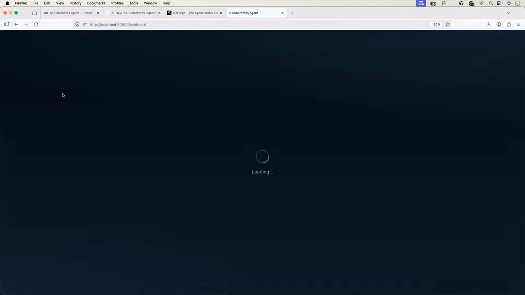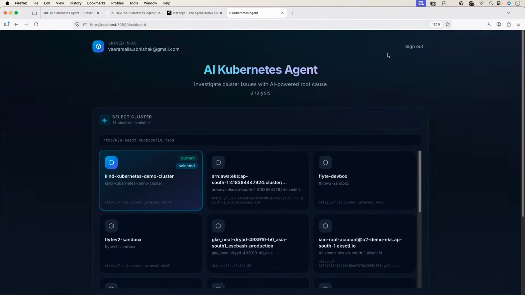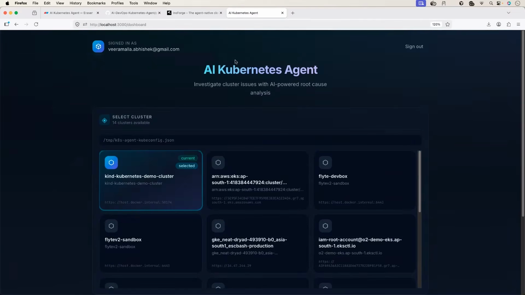Let me refresh. Okay. Now if I scroll down, recent investigations. If you want, you can move this to a different HTML page as well. That's not a big deal. You can either have it here or just move to a different page or different view, anything that you like.